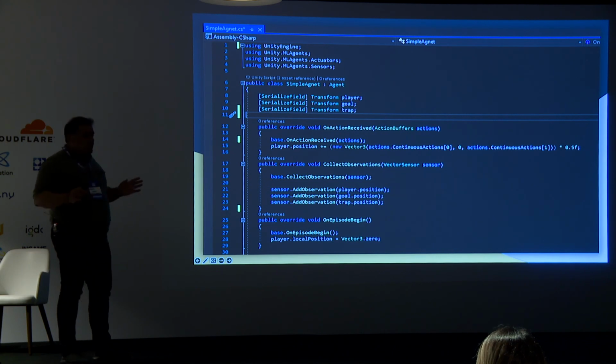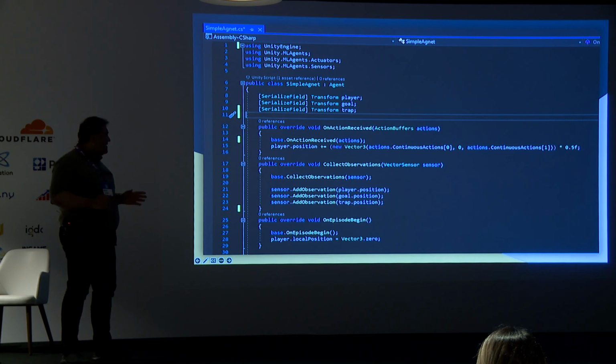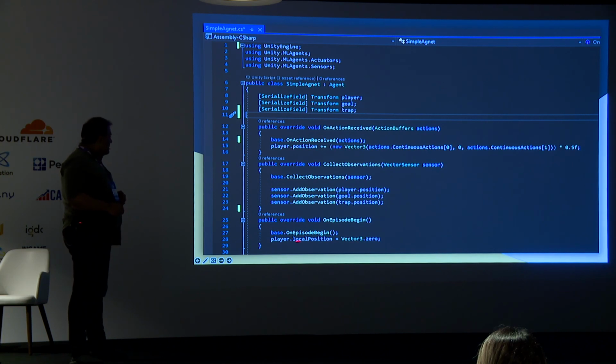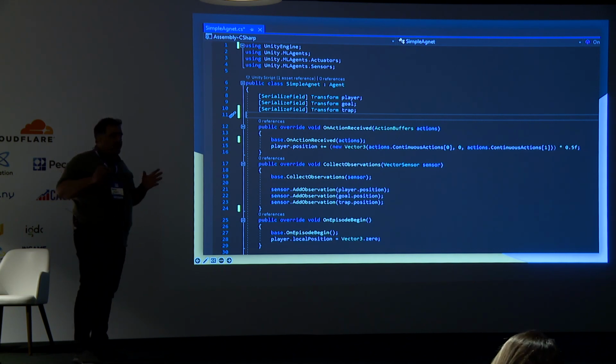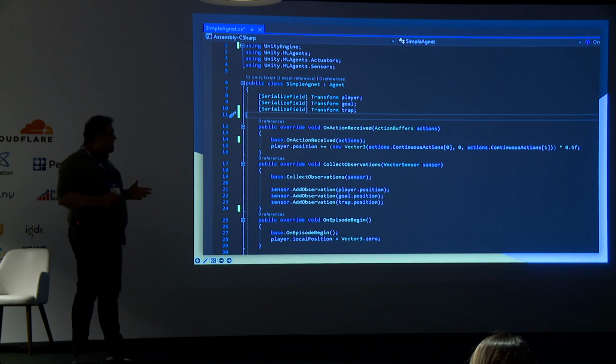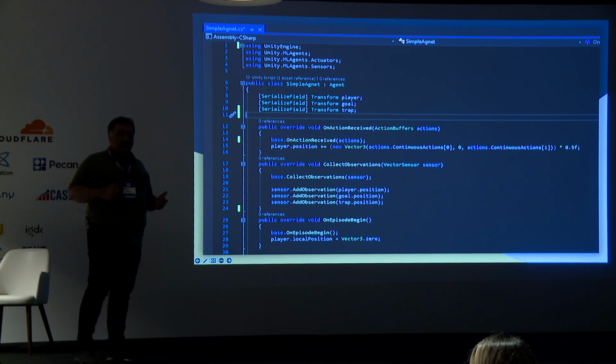This is everything you need to implement ML-Agents for your project. It's very, very easy and very, very fun for a developer when doing this. After that, on episode begin, we just reset the player position, because every time the episode ends with fail or win conditions, we have to relocate the player to the start position and start this scenario over and over again.